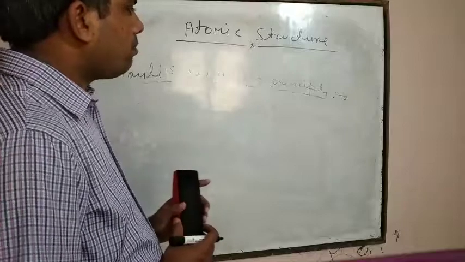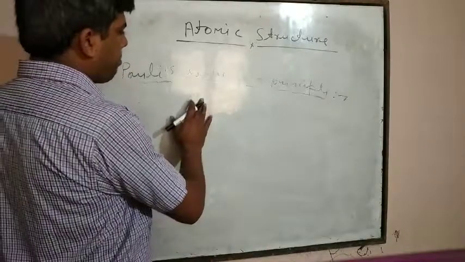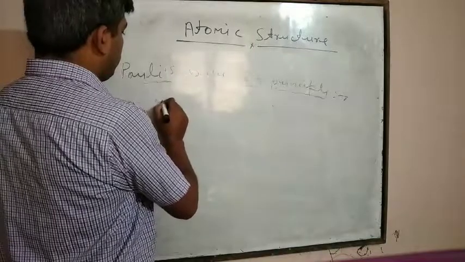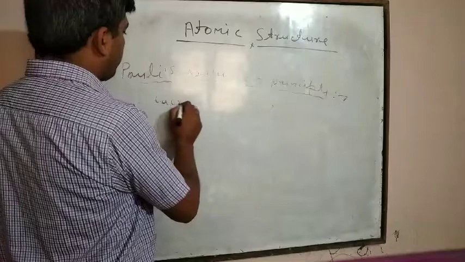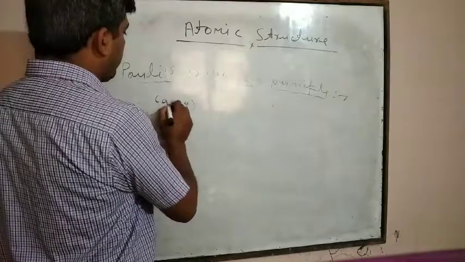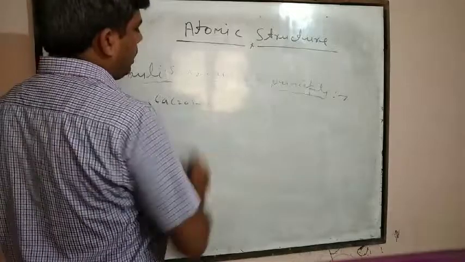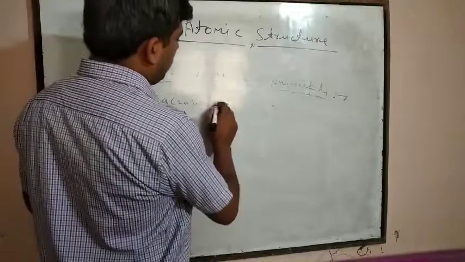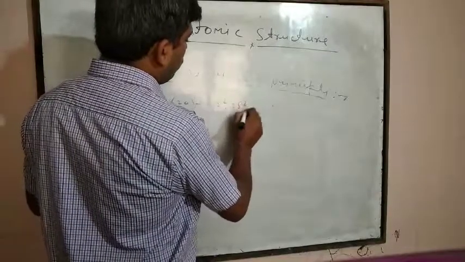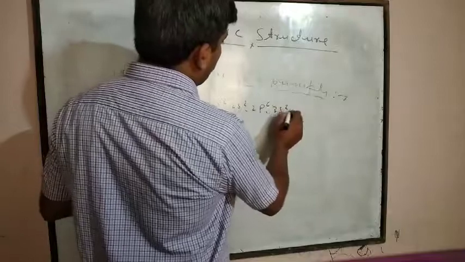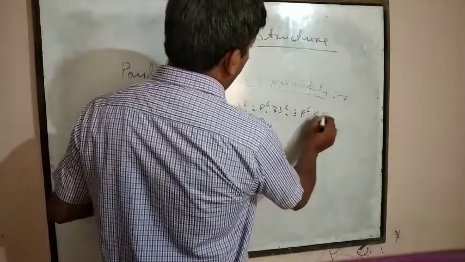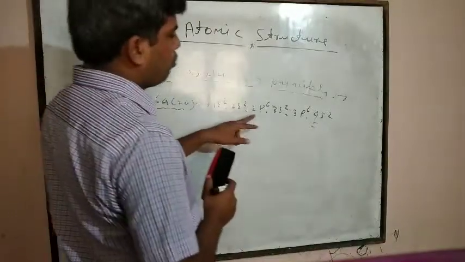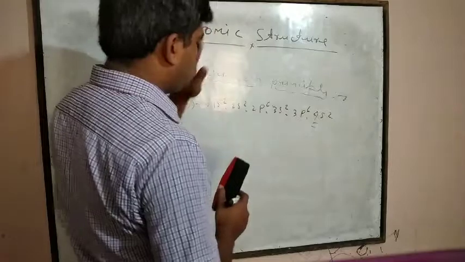Means, if we take calcium, you know that the atomic number of calcium is 20. If we are going to write down the electronic configuration of calcium, then it is 1s2, 2s2, 2p6, 3s2, 3p6, and 4s2.